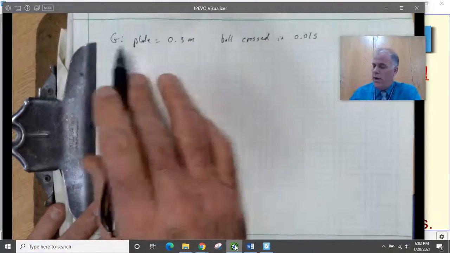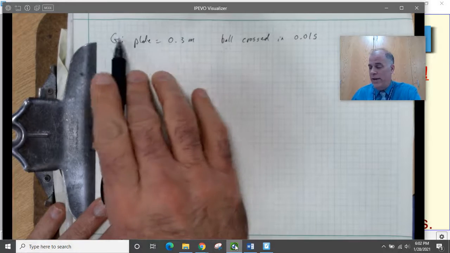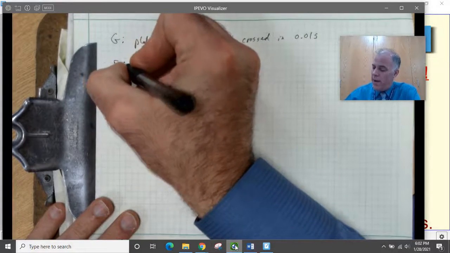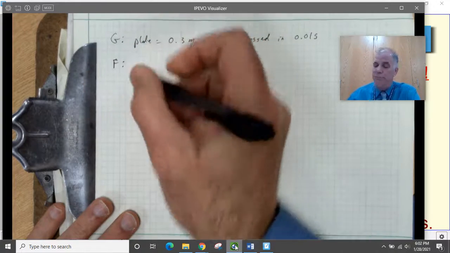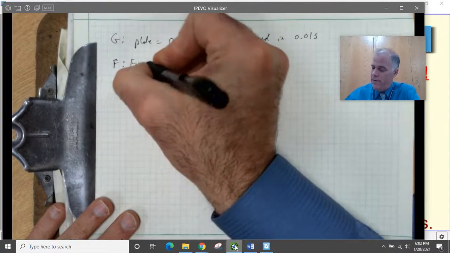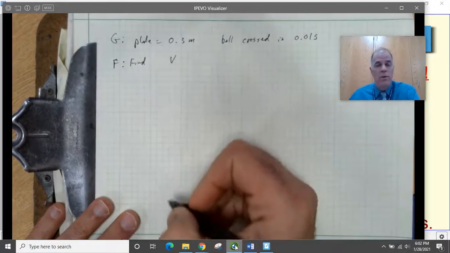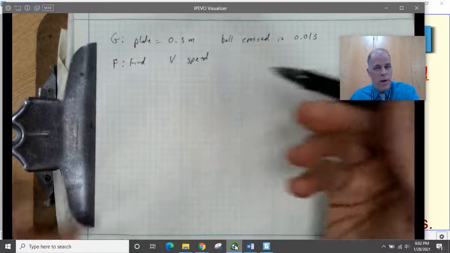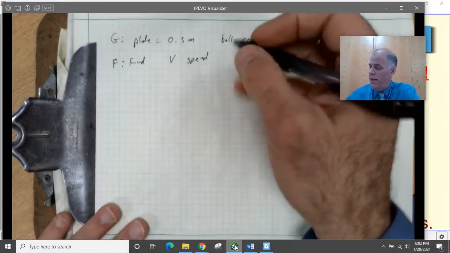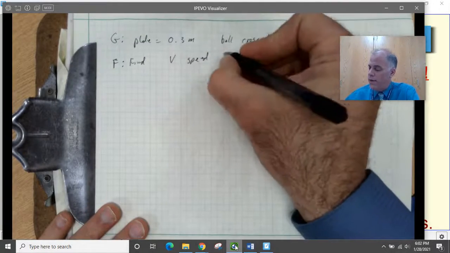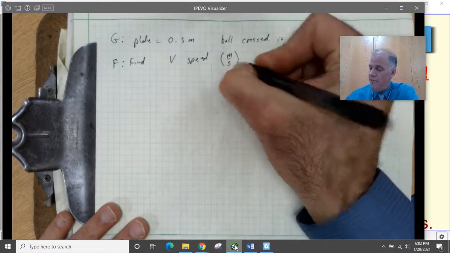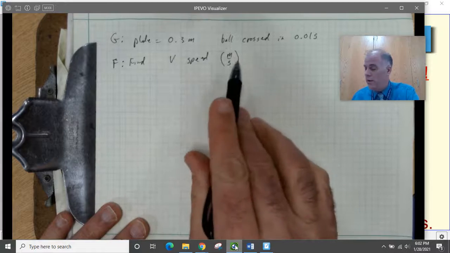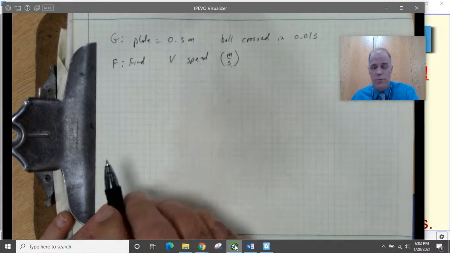This is the given information, the information that we were given for this problem. You always want to write that down, and it's a good idea to write a G for given. Now we also want to write down an F here, and this is for find: v, which is the speed. That's what the problem is asking us to solve. And as part of this, we always want to write down the units that we want to have the answer in. Since speed is normally in meters per second, we remind ourselves it's going to be meters per second.